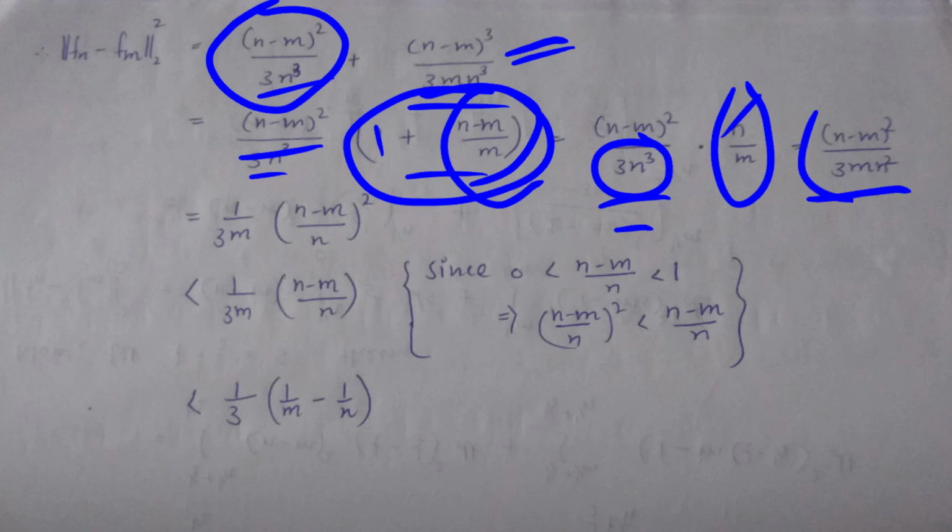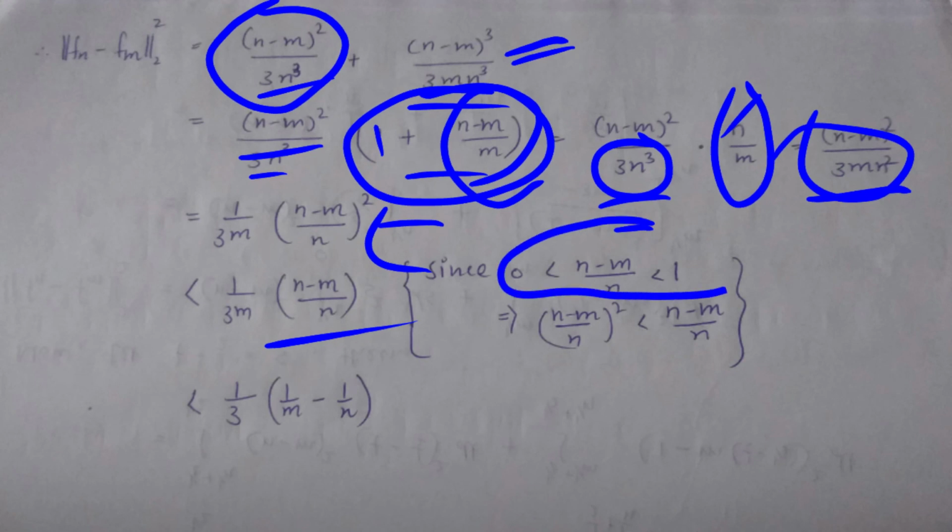So you can write this term as 1 upon 3m into (n minus m upon n) whole square, which is also less than 1 upon 3m into (n minus m upon n), because we know that this term is in between 0 and 1.